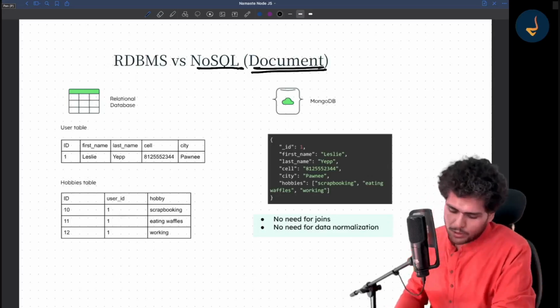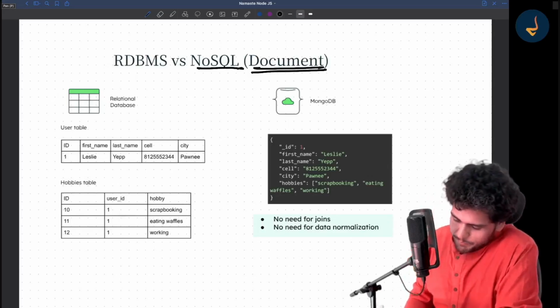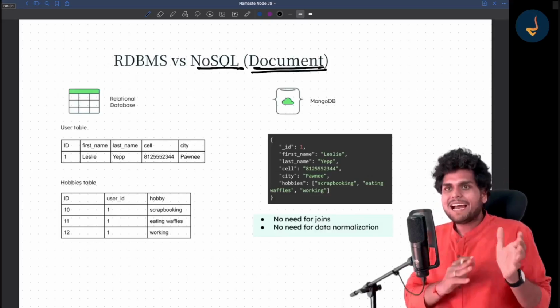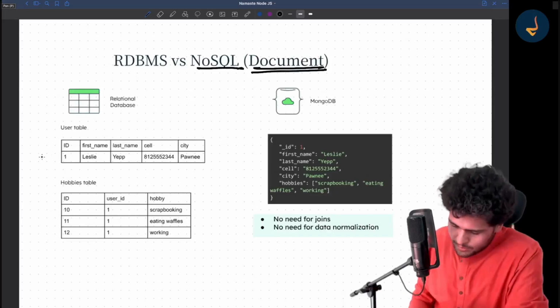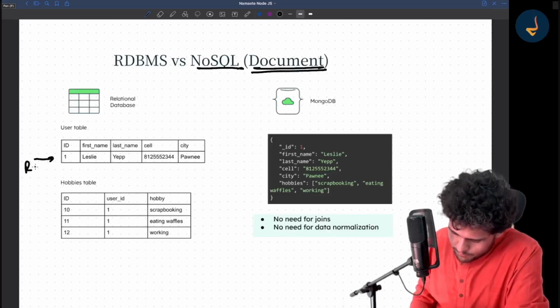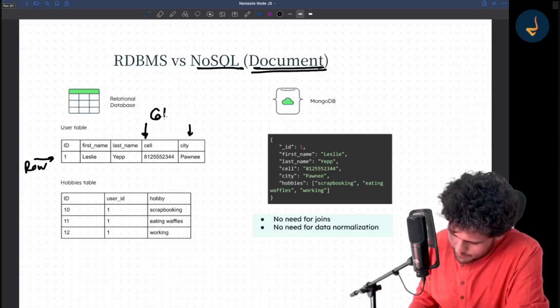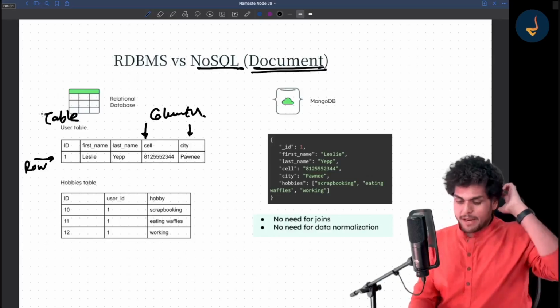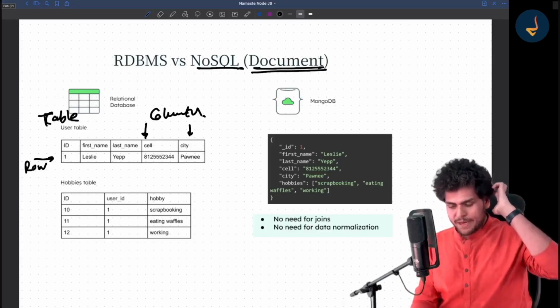Okay, cool. So in RDBMS, you create tables. Every table has columns and rows, right? So this is one row. This is one row. These are columns, right? Columns. And this is a table, right? So RDBMS works in tables, rows and columns.